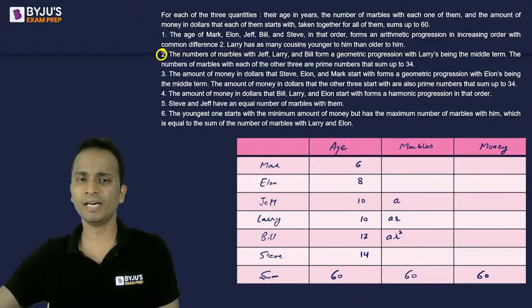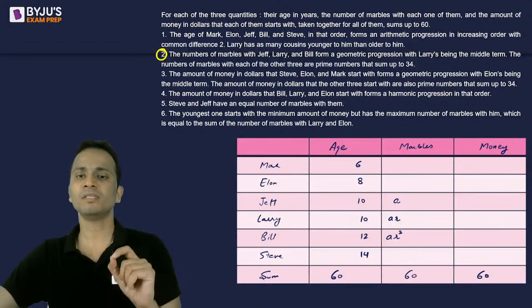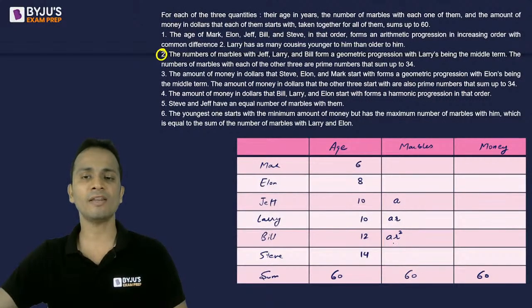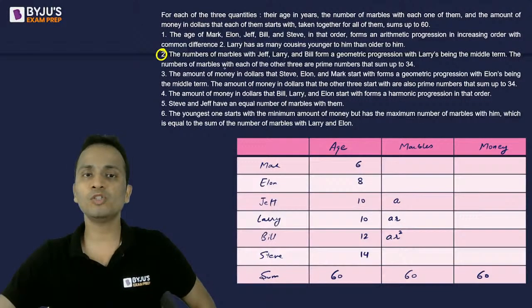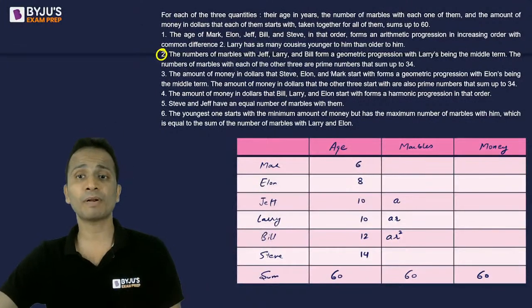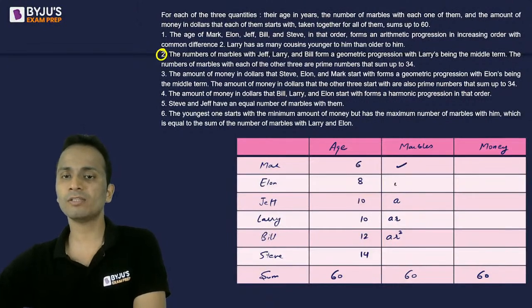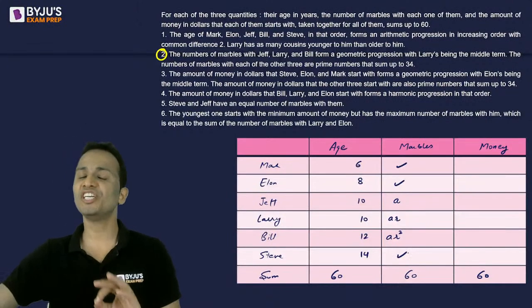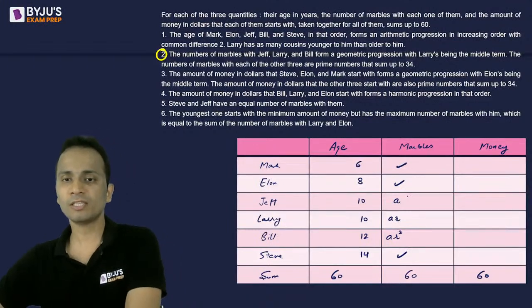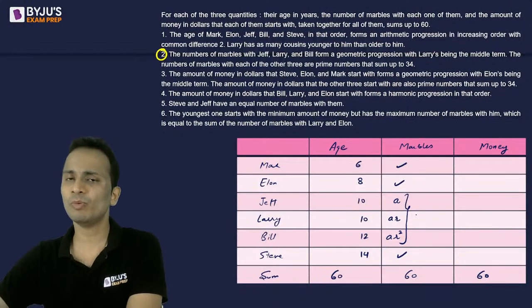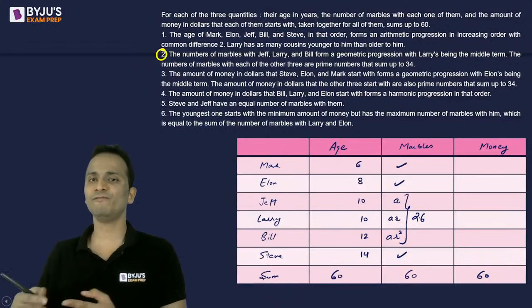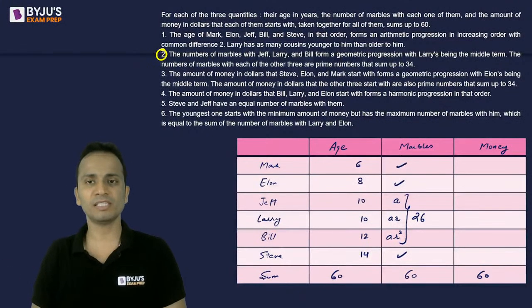I have no idea, so Larry is the middle term. So I've assumed them as A, AR and AR square. Larry has the middle one. Now, the number of marbles with each of the other three are prime numbers that sum up to 34. Then for these, the sum will be how much? It will be 26. 26 plus 34 is equal to 60. Total number of marbles is given as 60.